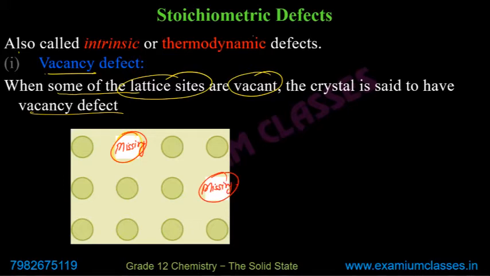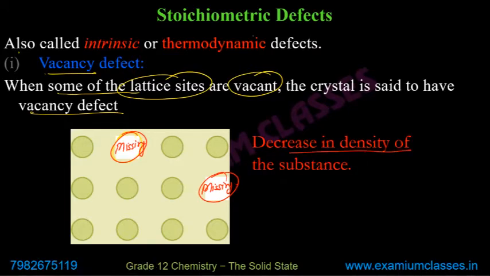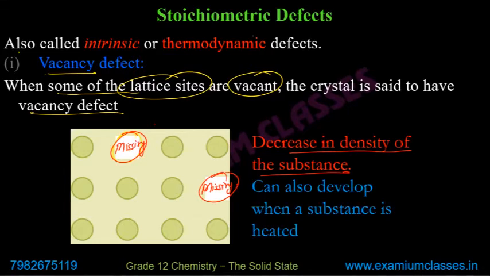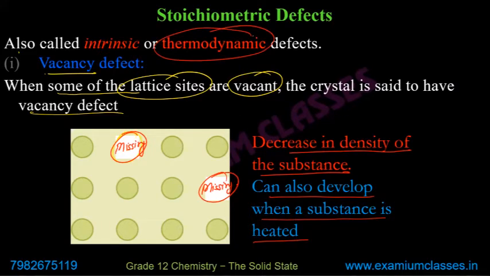In that case, due to vacancies, we call it vacancy defect. As you can notice, it will decrease the density of the substance because atoms are missing. It can also develop when a substance is heated. So that's why the name thermodynamic defect. When it is heated, some atoms can get displaced from their position and vacancies can be created.